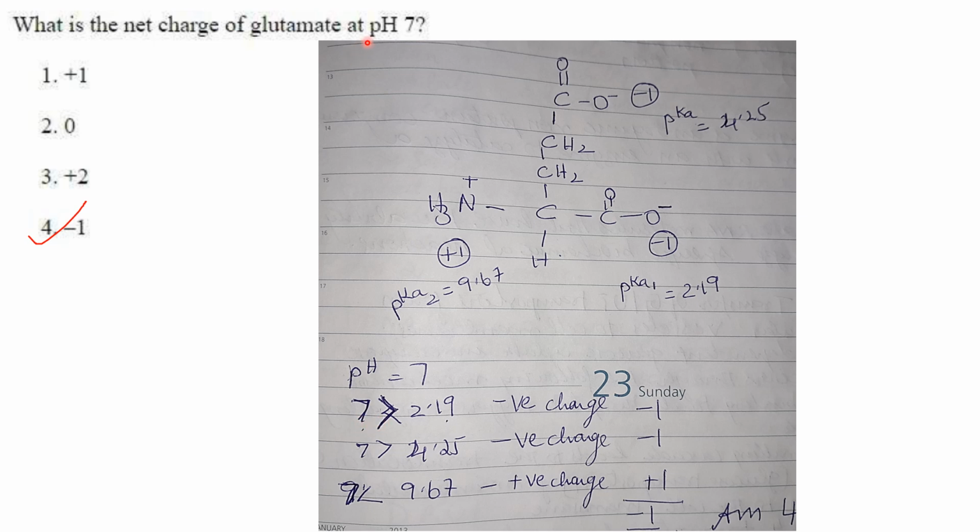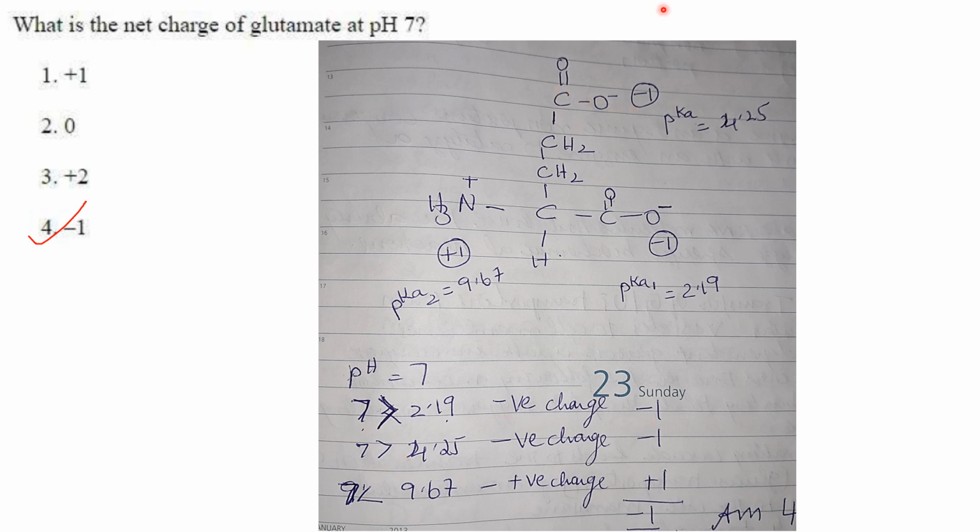They have given the pH value as 7. First we will see the charge of the alpha carboxyl group. 7 is greater than 2.19, so it will be deprotonated and will have a negative charge, so -1.